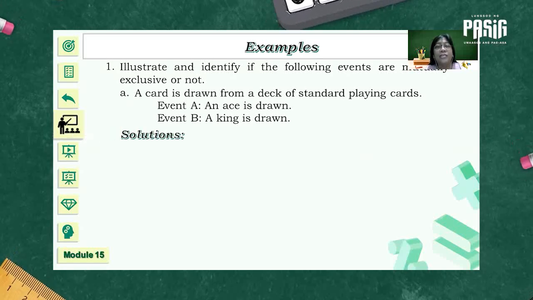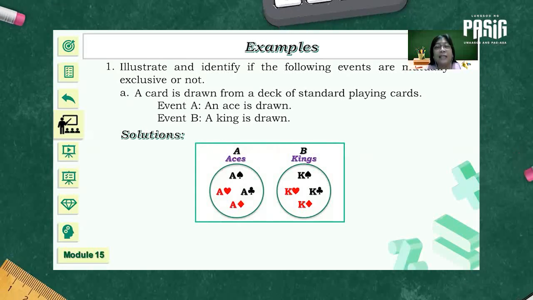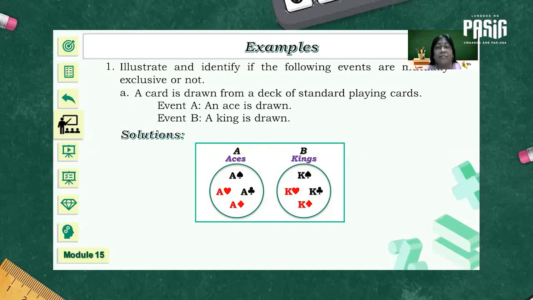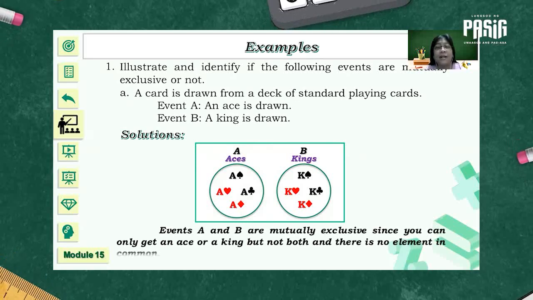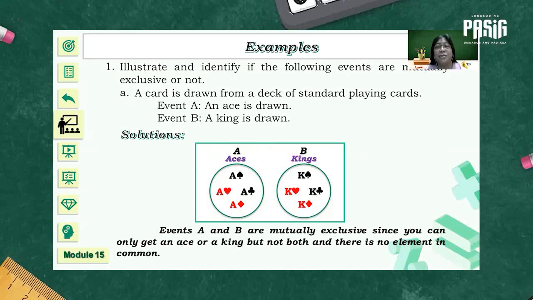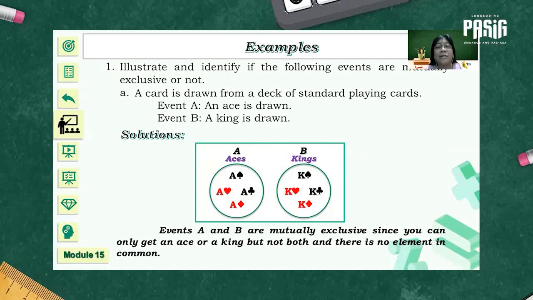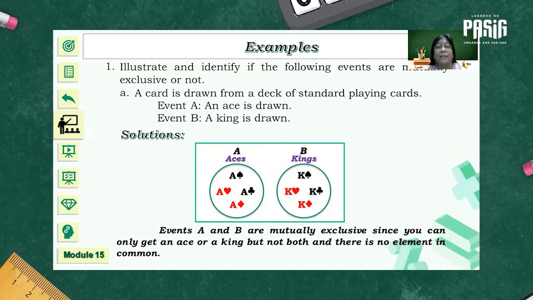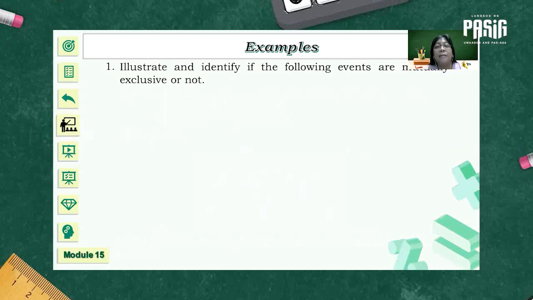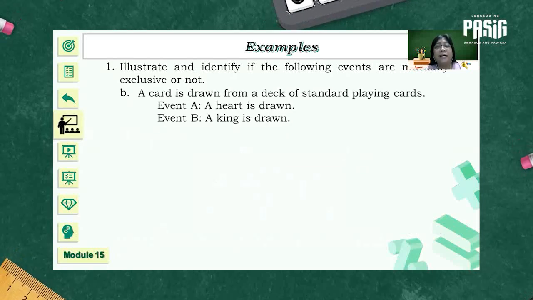Let us look at the illustration. Drawing a Venn diagram, you can see that A is different from B. They have no common element, and therefore, events A and B are mutually exclusive, since you can only get an ace or a king, but not both, and there is no element in common. How about in letter B? A card is drawn from a deck of standard playing cards.